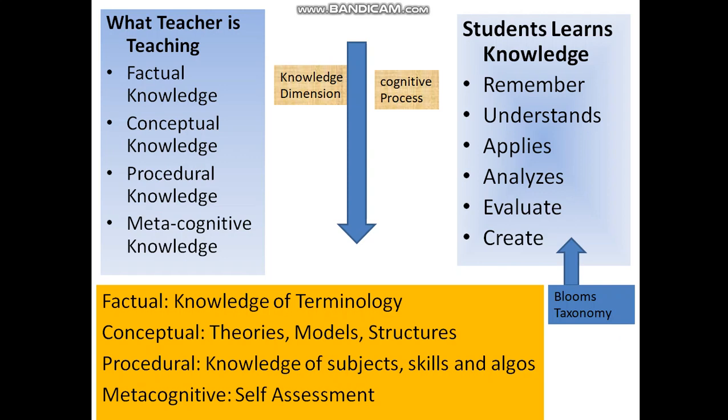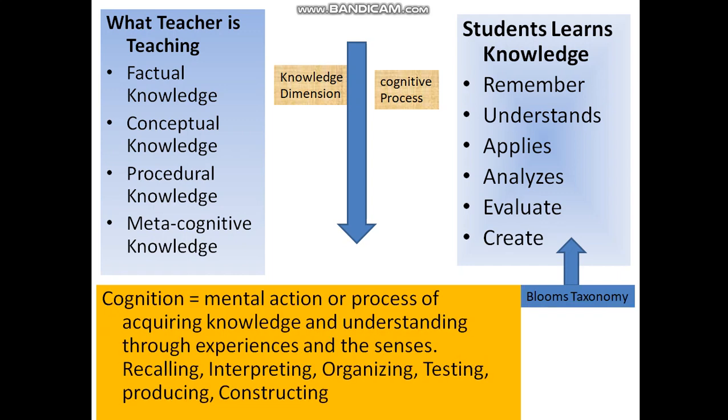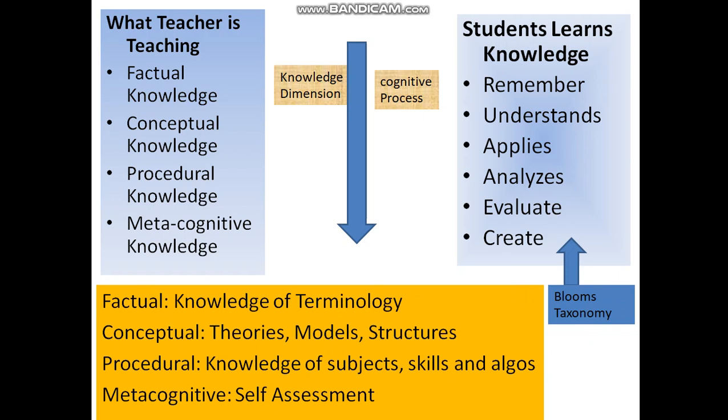This we have discussed in the first lecture, in which I was trying to link what exactly the teacher is teaching, what the students are learning from the teacher, and what is expected from the students. Then there are 2 types of knowledge. There is one knowledge dimension.